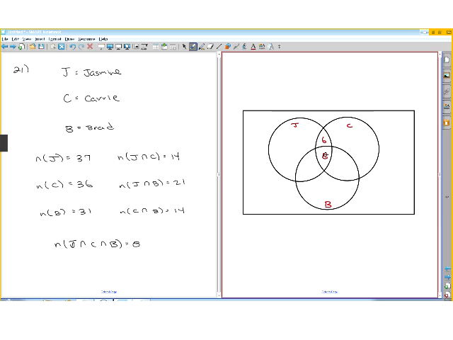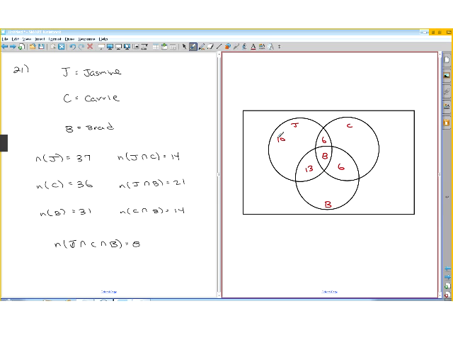Jasmine and Brad, the total has to be 21. So we have 8 already, so we subtract 8 from 21, and we get 13. And then we have Carrie and Brad. 14 is total. We have 8 here, so it's going to be another 6 right there. And then we can find these other ones here as well if we wanted to. Jasmine has 37. So you take 37 minus 6 minus 8 minus 13. That means there are 10 right here.